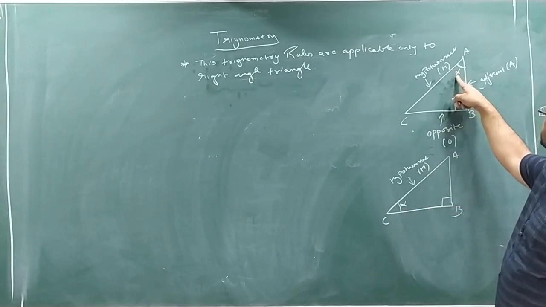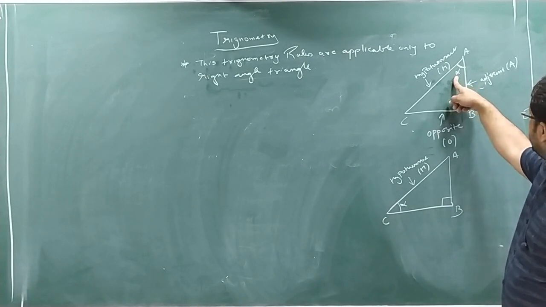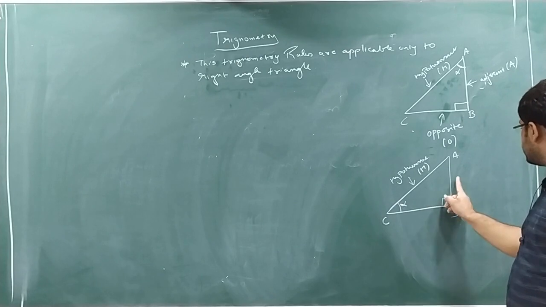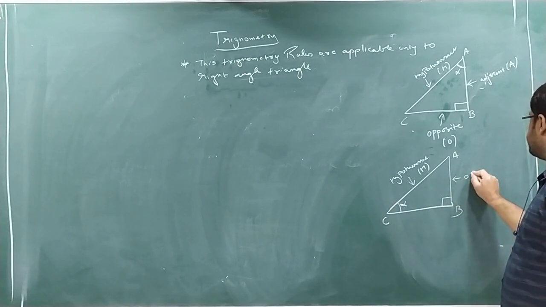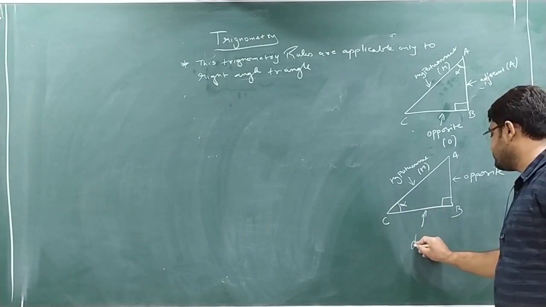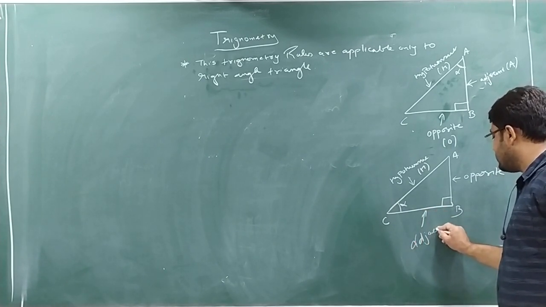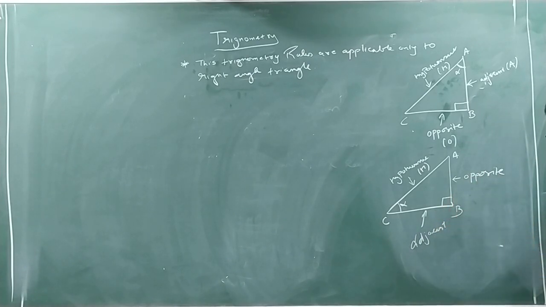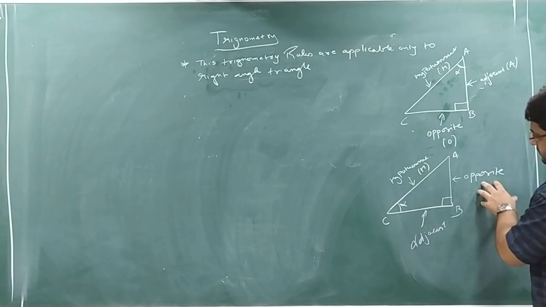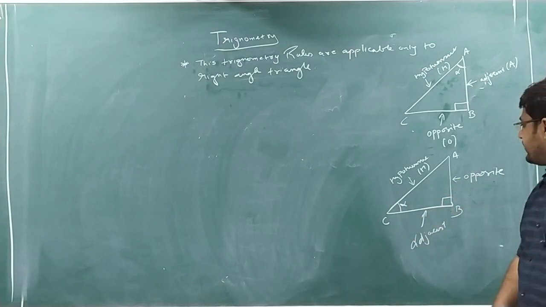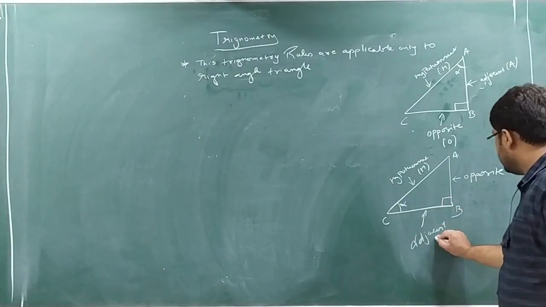Here the reference was angle A, so the opposite side was BC. Here the reference angle is C, so the opposite side will be AB. So this is the opposite side. Always focus on the opposite side. The remaining side will be adjacent. Opposite side means the side opposite the angle. Very simple concept.